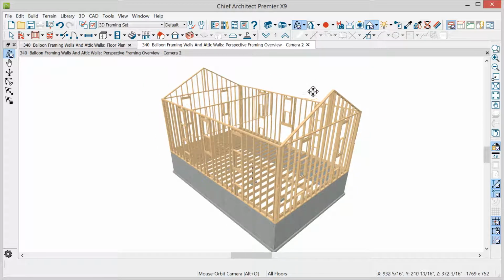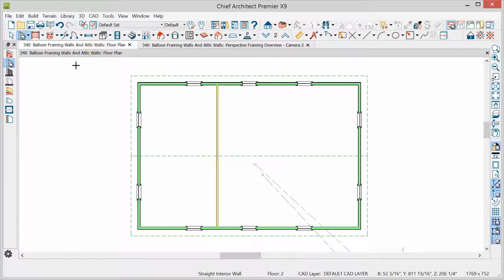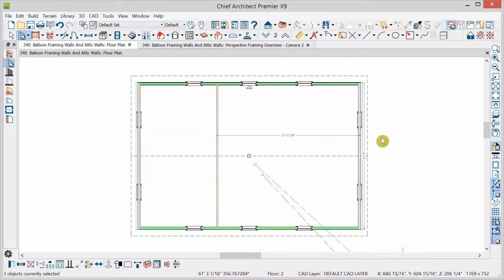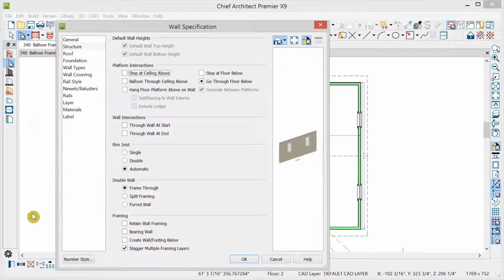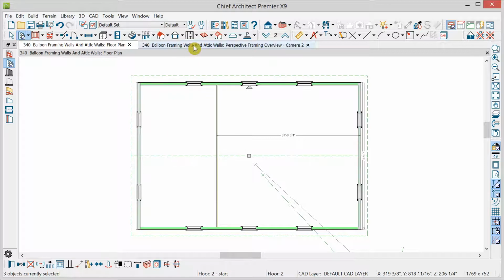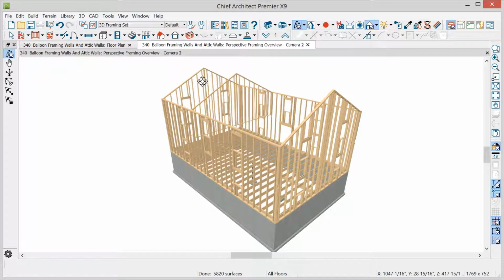Suppose we would like the two gable end walls to balloon, and we would also like this interior wall to balloon. We can do that by going back to the floor plan, and we're on floor 2. Again, I'll go to Wall mode and Shift Drag in Wall mode because I want to touch these 3 walls. Open them. And this time we want them to balloon through the ceiling above. We'll click OK, and it'll reframe as we switch to the view. We now have created more balloon framing conditions. I'll press undo to get back to the previous condition and look at another option available to us.